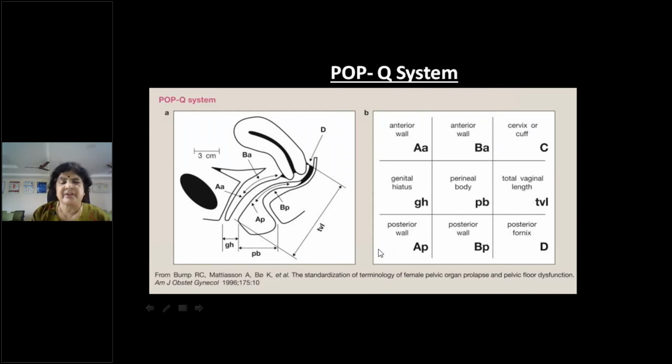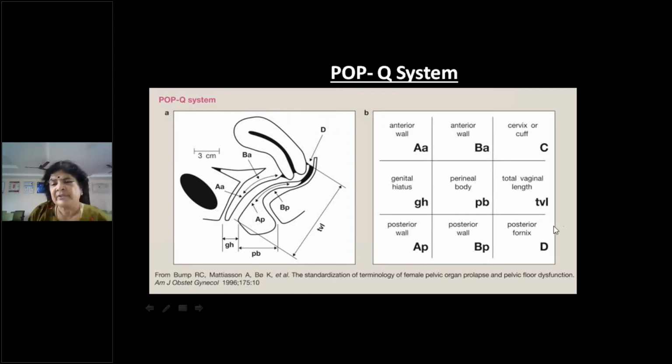So you have a graded scale to measure all these, and then you plot it like this. The measurements usually vary from +3 to -3. All plus ones are below the introitus, all minus ones are above the introitus, just like your station, but actually the hymen is taken as the reference point here.